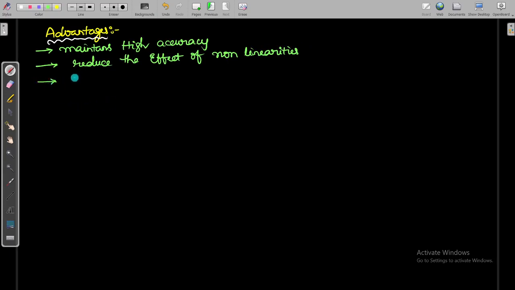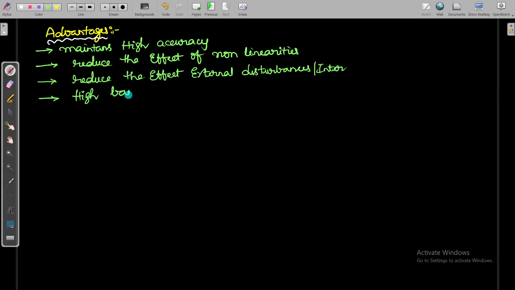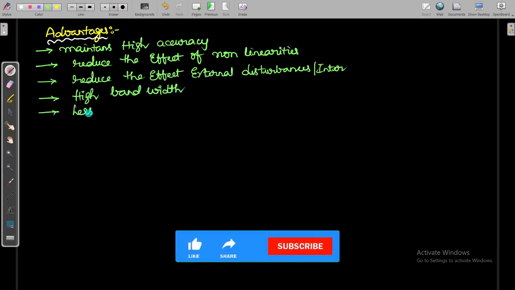It also reduces the effect of external and internal disturbances, and it has high bandwidth. The range of frequency is very high, and high bandwidth means it is less affected by noise.